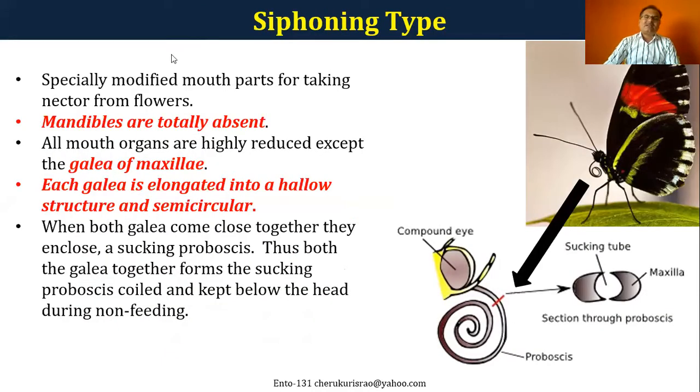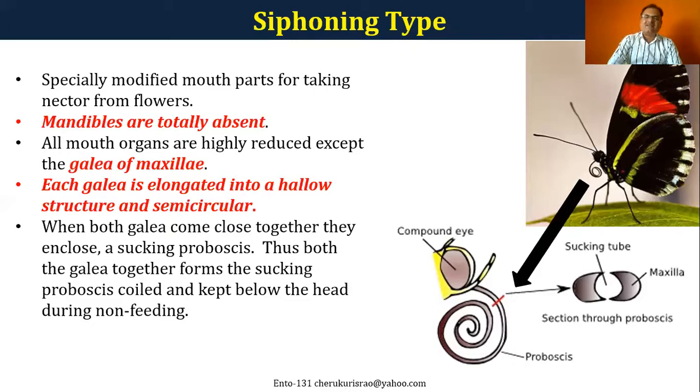Another one is the siphoning type, and these siphoning mouth parts you can see in almost all the butterflies and also some of the moths. Probably you must have studied this in your intermediate, but here all the parts of the mouth are totally modified and they are not actually existing. Basically, in this case, mandibles are totally absent.